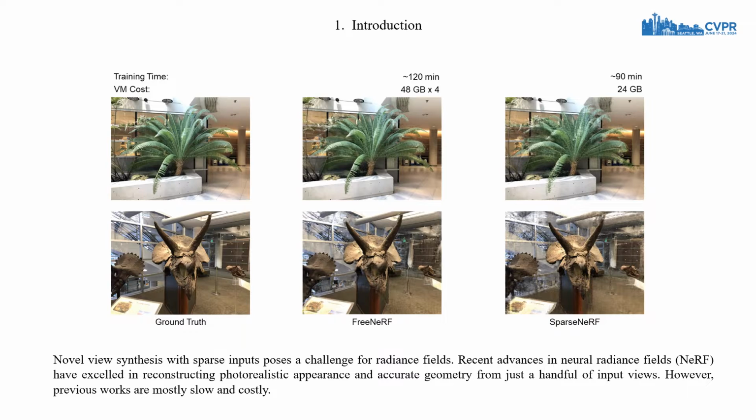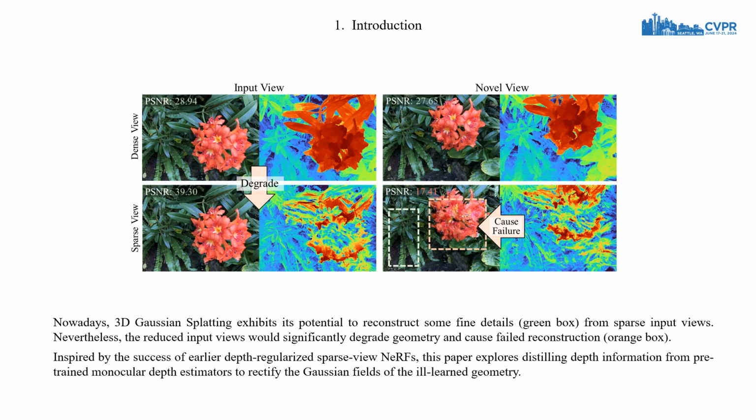Novel view synthesis with sparse inputs poses a challenge for 3D vision. Although recent advances in NeRF have excelled in reconstructing scenes from just a handful of input views, previous works are mostly slow and costly. Nowadays, 3D Gaussian splatting exhibits its potential for sparse view reconstruction with high efficiency. Nevertheless, the reduced input views would significantly degrade geometry and cause failure.